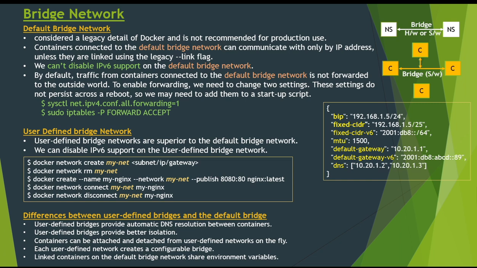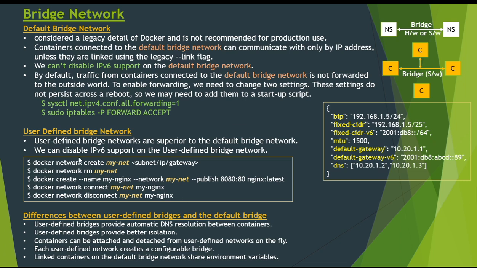Here we can specify the fixed CIDR for IPv4 and IPv6, MTU (maximum transmission unit), default gateway for IPv4 and IPv6, and also DNS. Like this, we can configure our default bridge network using the daemon.json file, and then we have to restart Docker for these changes to take effect.